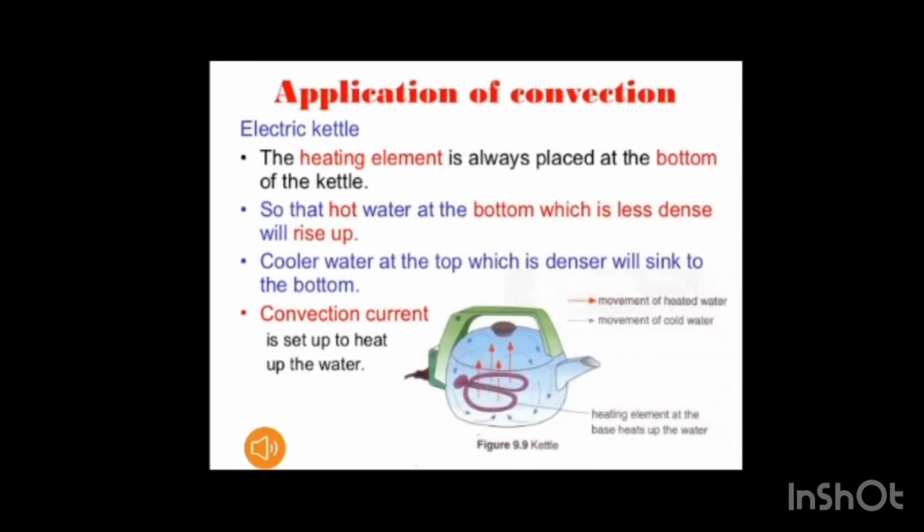One application of convection is the electric kettle. In an electric kettle, the heating element is always placed at the bottom of the kettle. The water present at the bottom gets heated up, and being less dense, it rises up. The cool water present at the top of the kettle, being more dense, sinks to the bottom. In this way a convectional current is set up to heat the water.